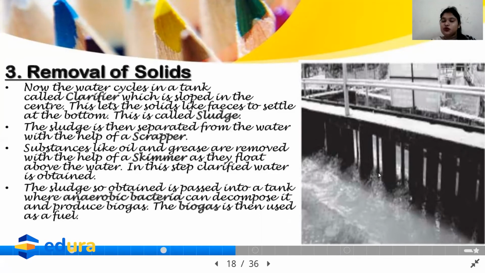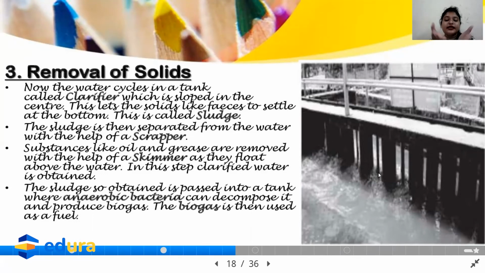After that, what happens? It passes through the first sedimentation tank. The first sedimentation tank is somewhat of this shape. It is slopy below. Why is it slopy below? When the wastewater passes from the grit and sand removal tank to the sedimentation tank, it is allowed to settle for some time.